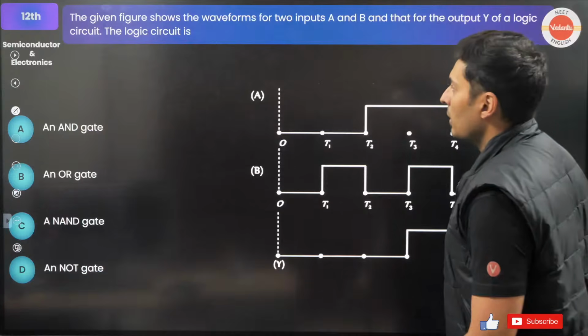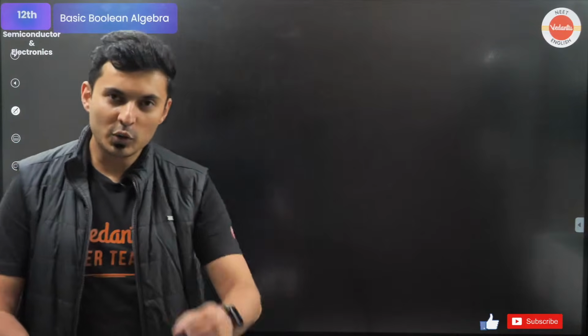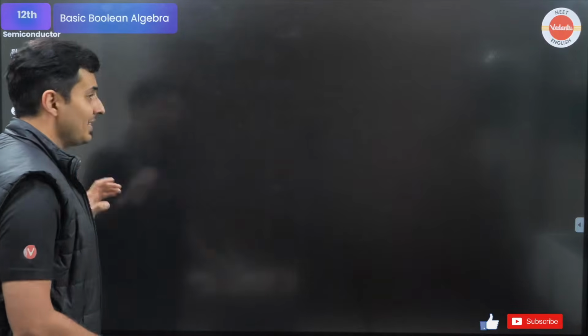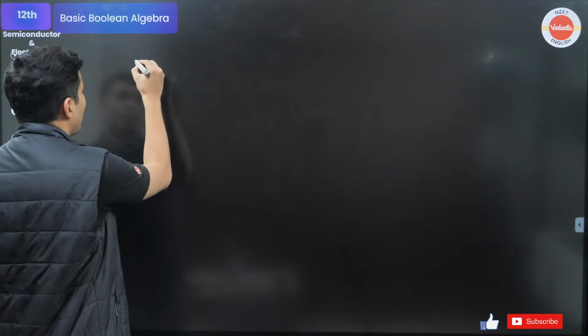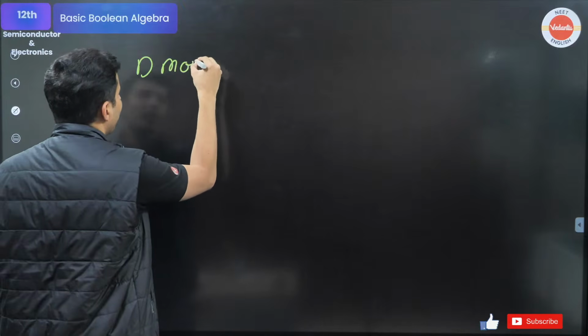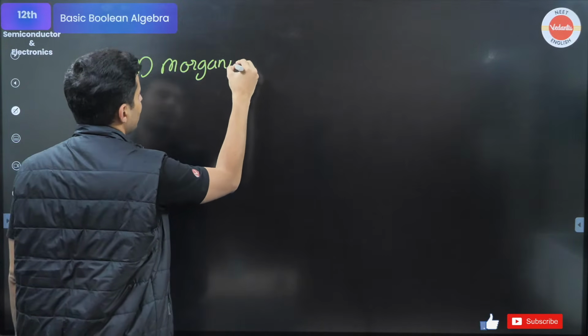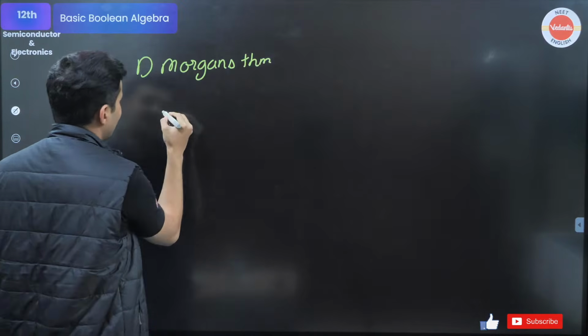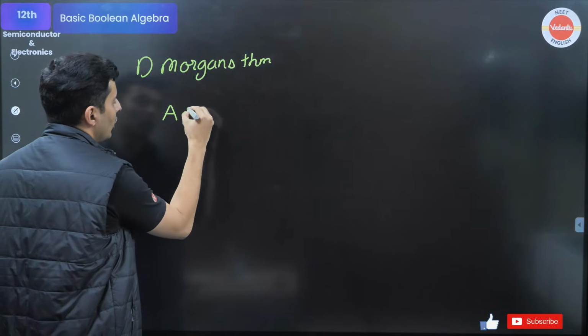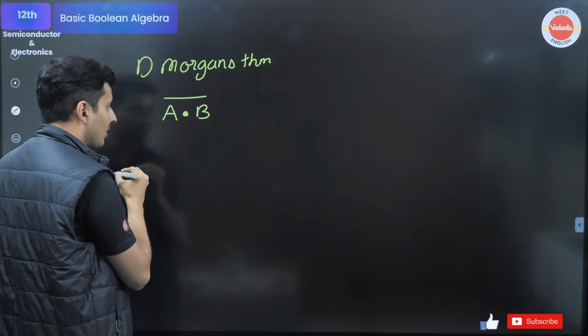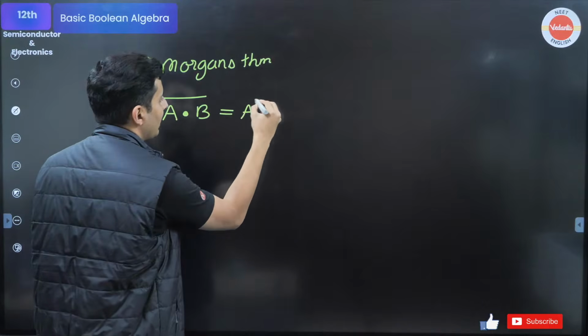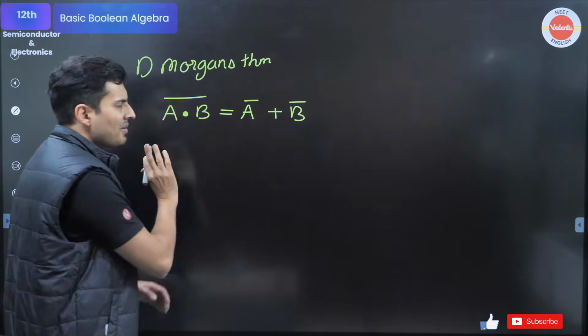Awesome, guys. Now, before going ahead, let me give you two important theorems which will help and save your life, and those are called De Morgan's theorem. It is nothing but (A dot B) bar is equal to A bar plus B bar. Very simple.